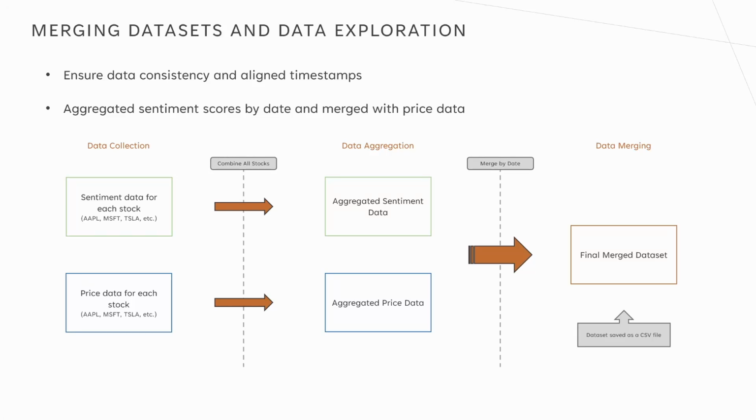After fetching the sentiment and price data, I explored the datasets to ensure consistency, aligned the timestamps between them, and merged the datasets. Since there could be multiple news articles per day with different sentiment scores, I aggregated the sentiment data by day and used the average sentiment scores. This merged dataset was then saved as a CSV file for training the machine learning model.